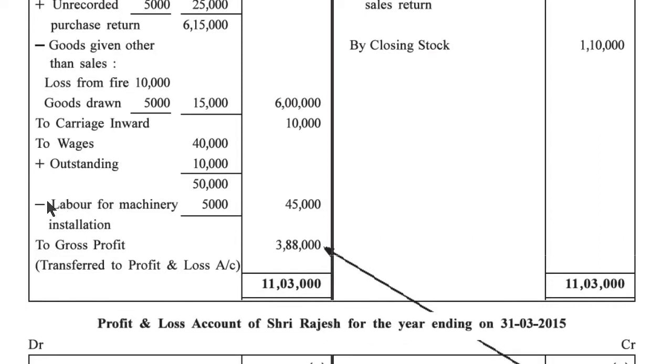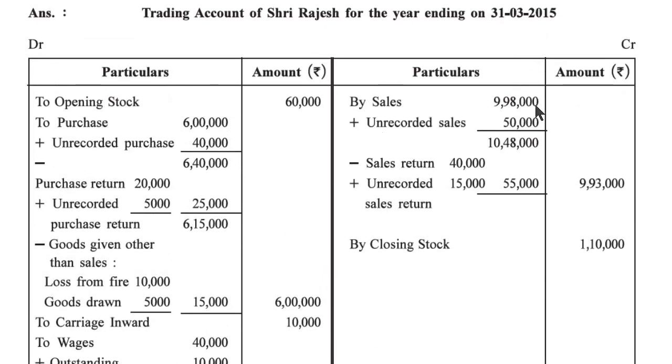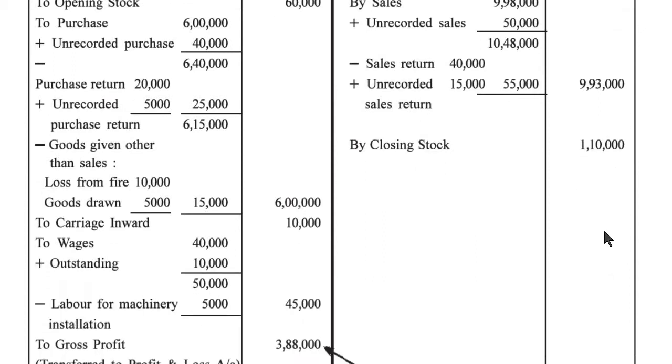Another adjustment is there, that labor for machinery installation 5,000. 50,000 minus 5,000, 45,000. And now in credit side we have to write by sales 9,98,000 plus unrecorded sales 50,000, 10,48,000 minus sales return 40,000 plus unrecorded sales return 15,000, outer column 55,000, 10,48,000 minus 55,000, outer column 9,93,000, and by closing stock 1,10,000. We have to write that as it is because calculation is not necessary, more words are there.